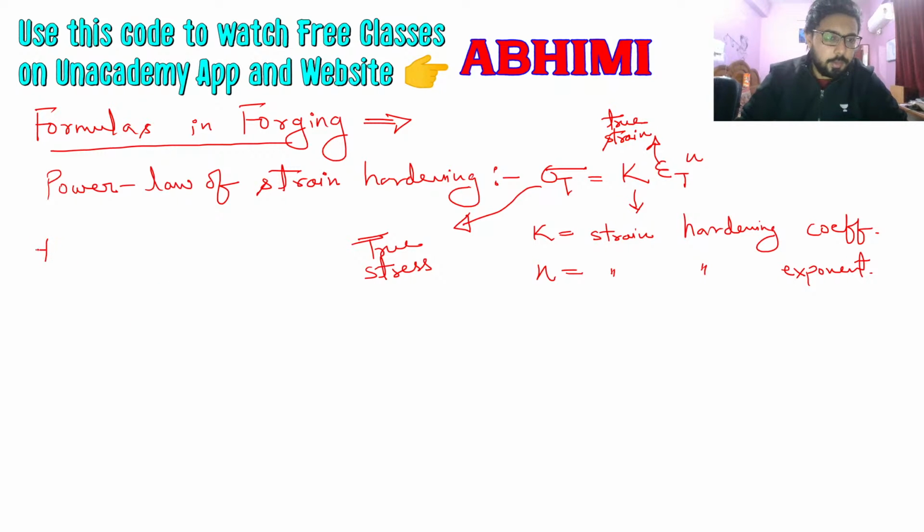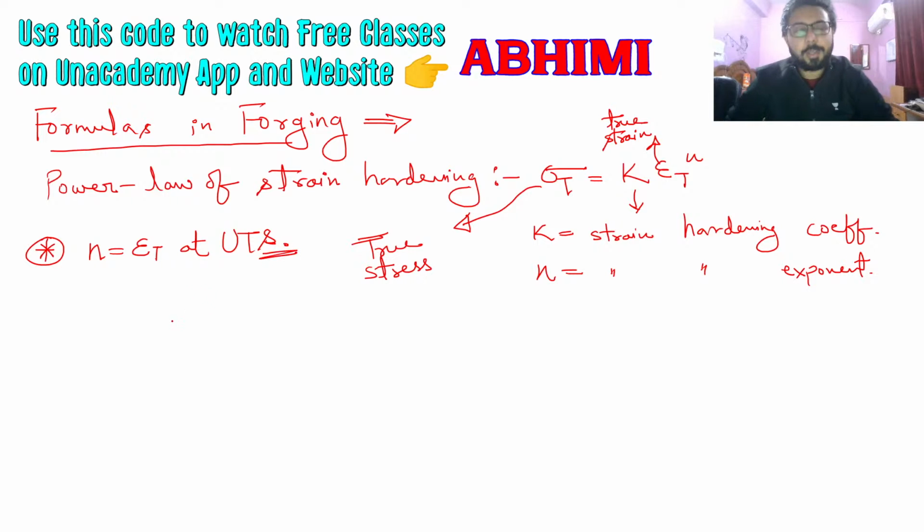And remember this: N is equal to the true strain at ultimate tensile strength. So at ultimate tensile strength, the value of true strain there will give you the value of N, the strain hardening exponent.